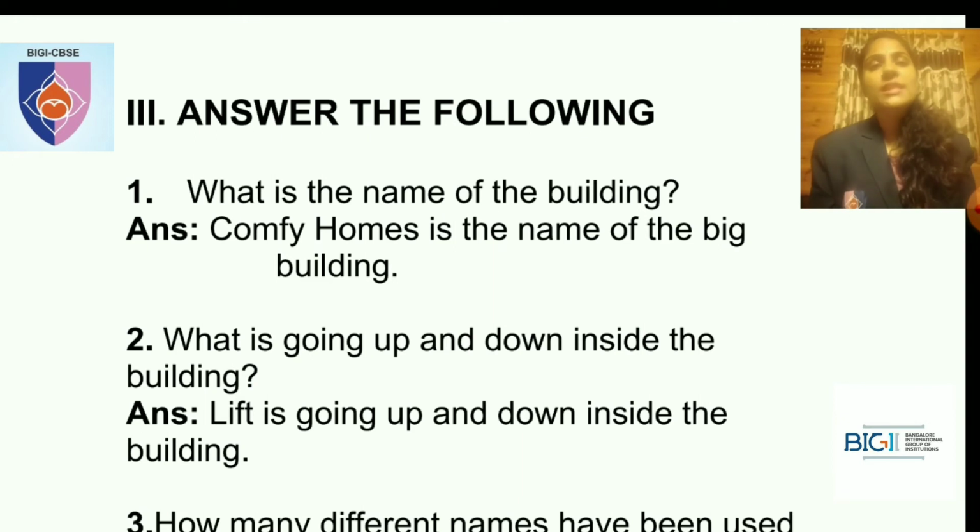Okay. What is the second one? What is going up and down inside the building? Lift is going up and down inside the building. Okay. So what is the third one?